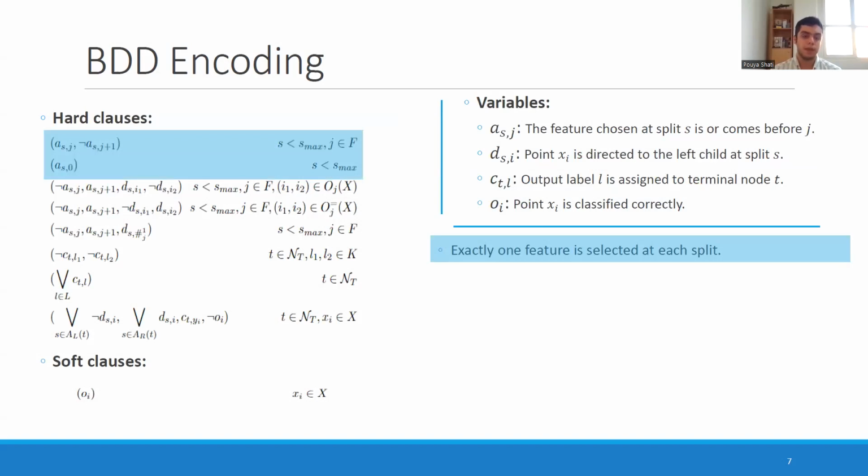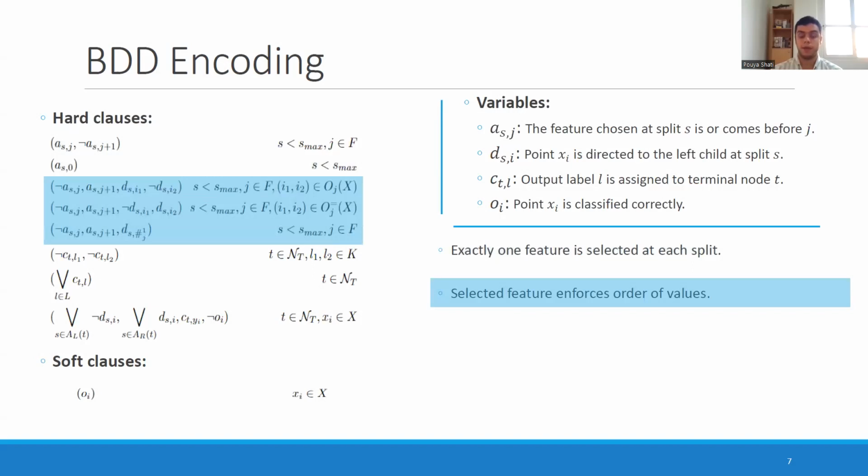And for hard clauses that we have in our encoding, I've divided them into groups. The first group guarantees that exactly one feature is selected at each split. The second group guarantees that once that feature is selected, the way we divide the points into going to the left and going to the right respects that feature. So it can actually be a threshold and a feature that is dividing the points.